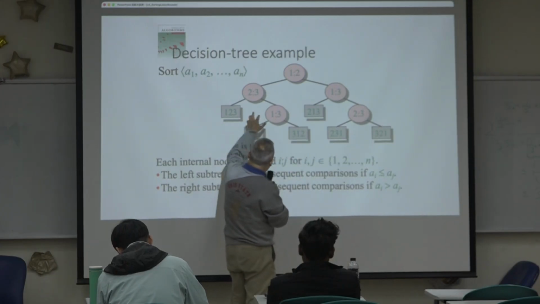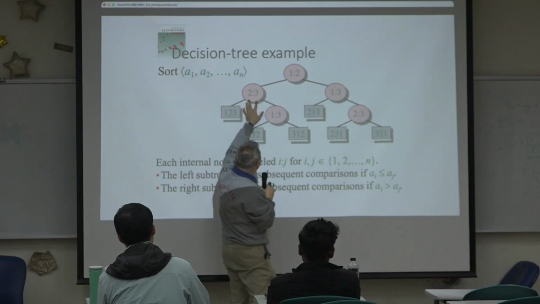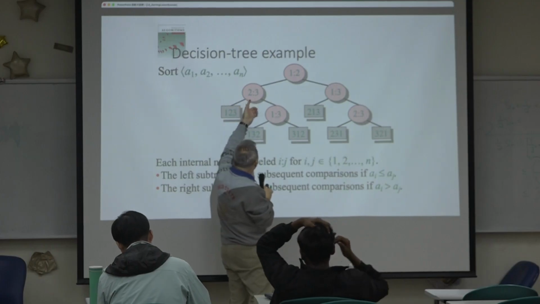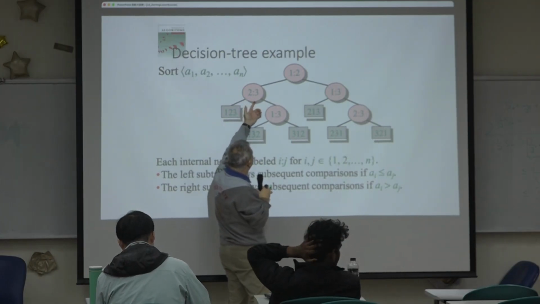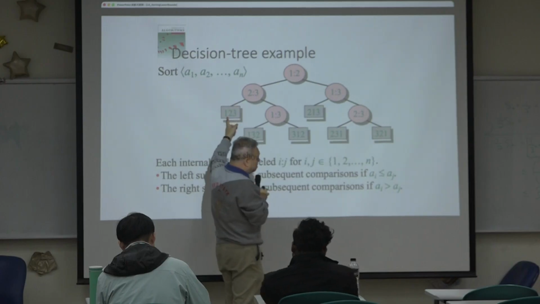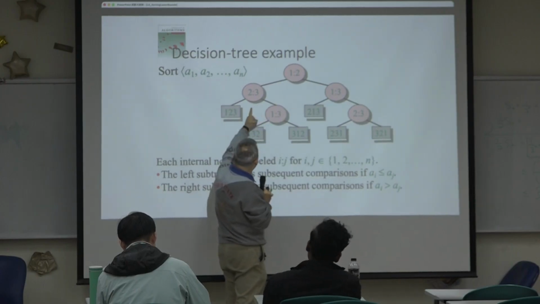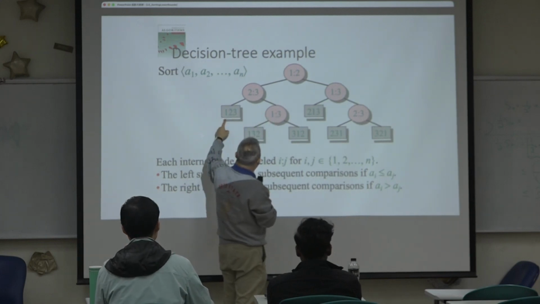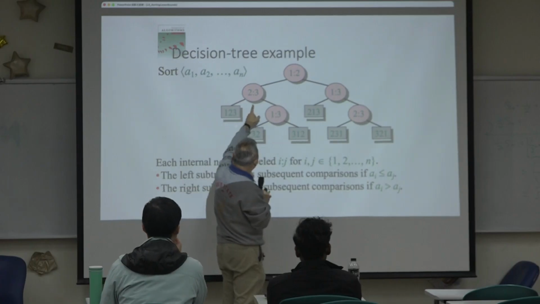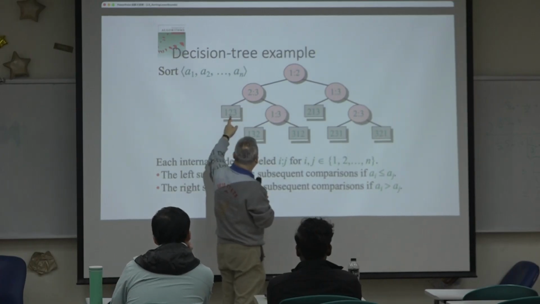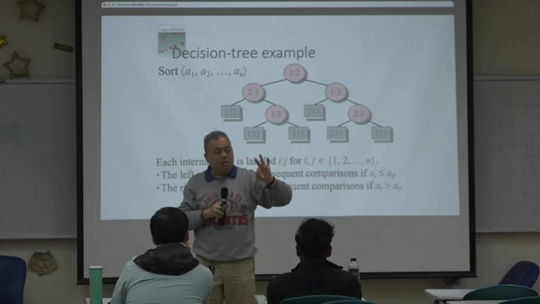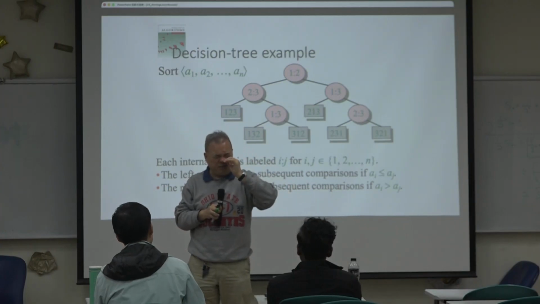Then we compare the second number with the third number. If the second number is smaller than the third number, you go here, because you know for sure 1 is the smallest element, 2 is larger than 1 but smaller than 3. So 1, 2, 3 is the order of these three numbers.